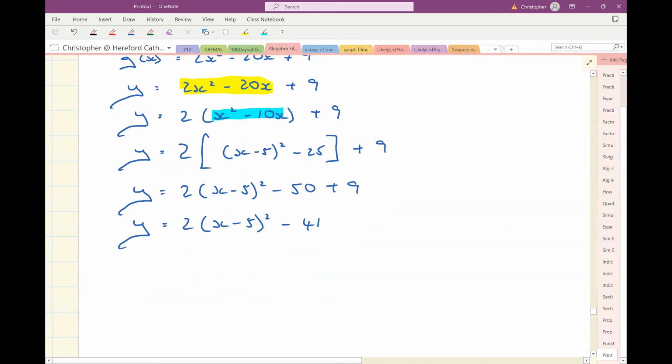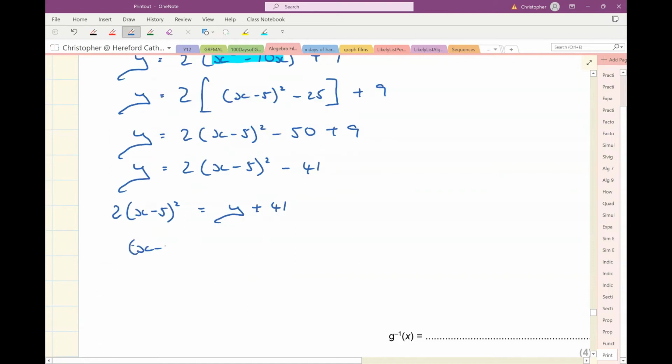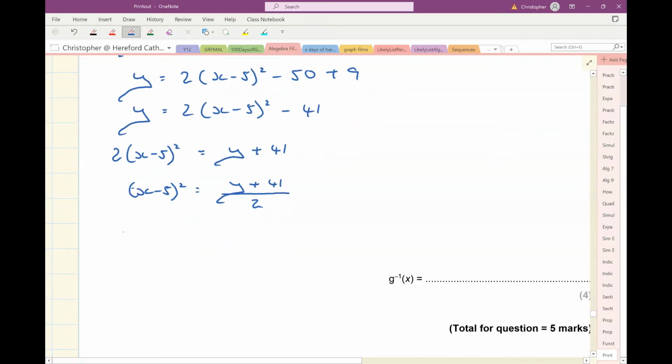I'm going to add 41 to both sides and swap things around as well. So I've got 2 lots of x minus 5 squared equals y plus 41. Divide both sides by 2. x minus 5 squared equals y plus 41 over 2. Square root both sides. x minus 5 is either of the square roots of y plus 41 over 2. Add 5 to both sides, but write that at the beginning of the right-hand expression because that makes it easier.